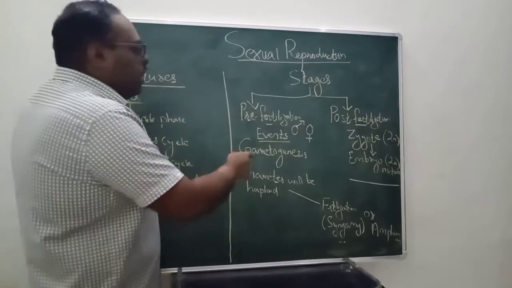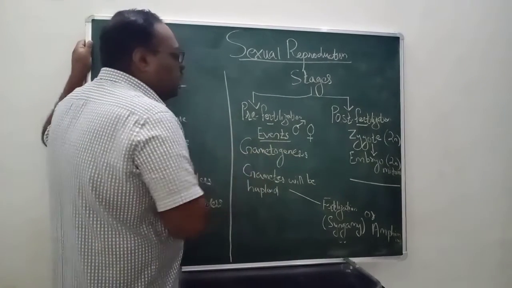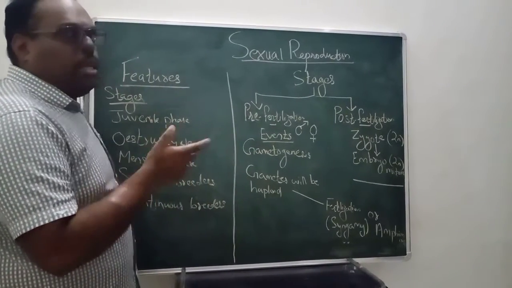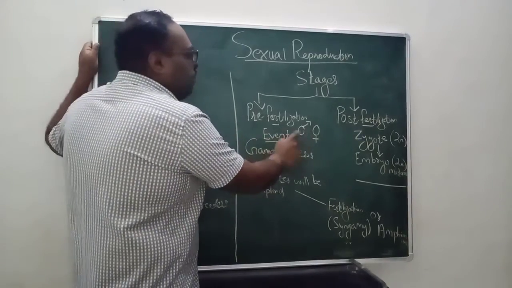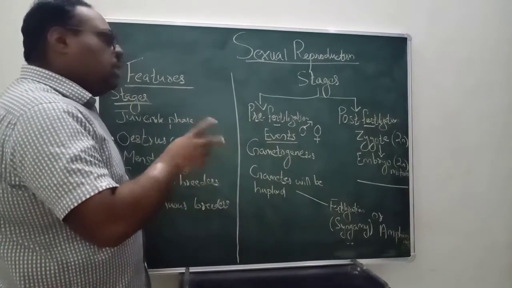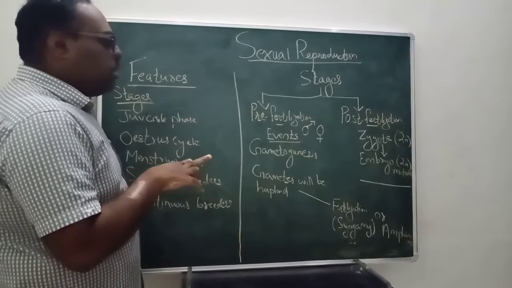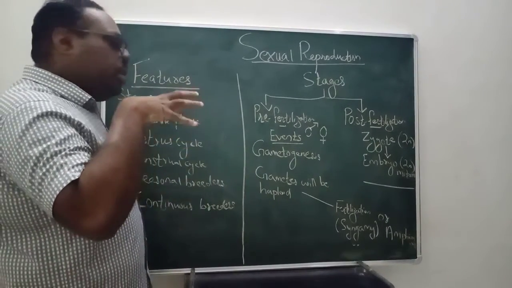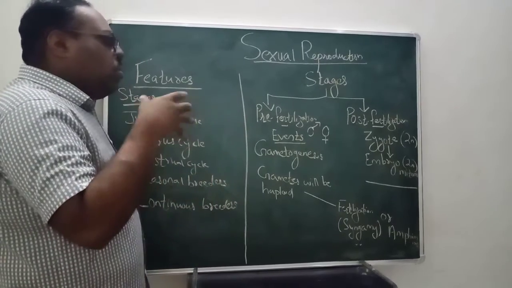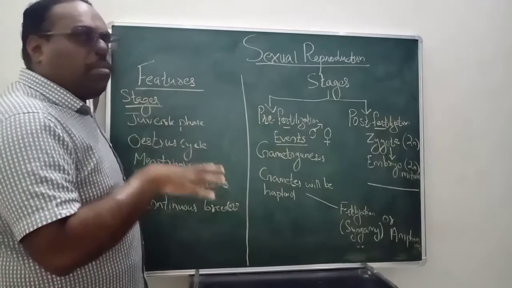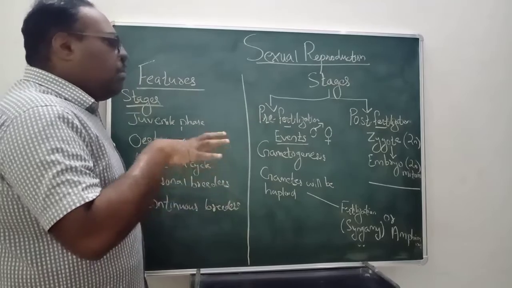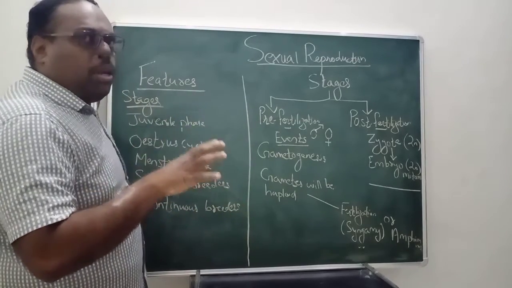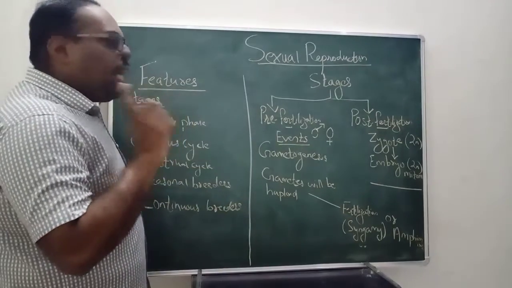Gametogenesis means formation of gametes. That means in both male and female, the gametes will mature. There will be particular cells which divide and undergo mitotic division and meiotic division, and finally in meiotic division they will produce a gamete which is n in number.